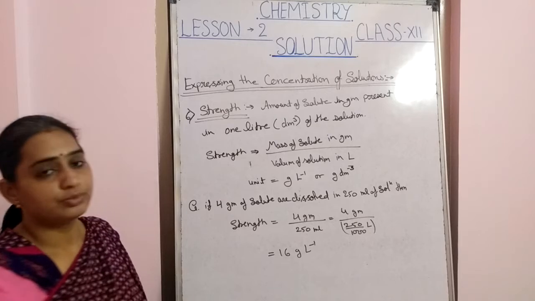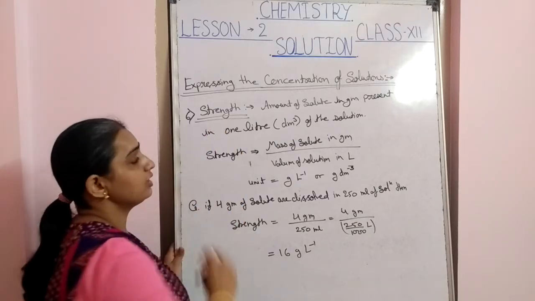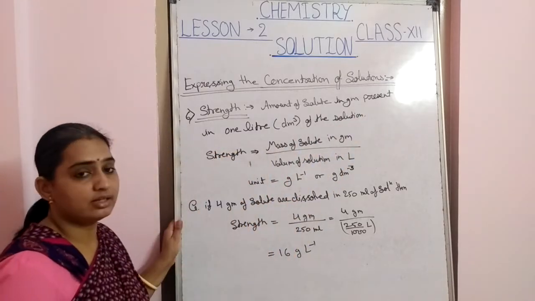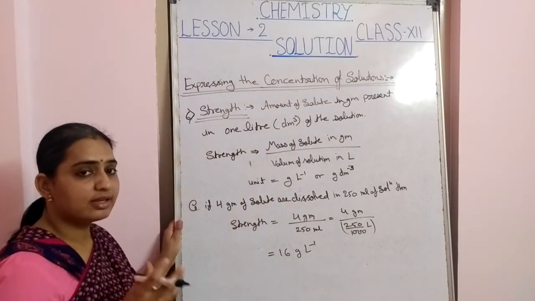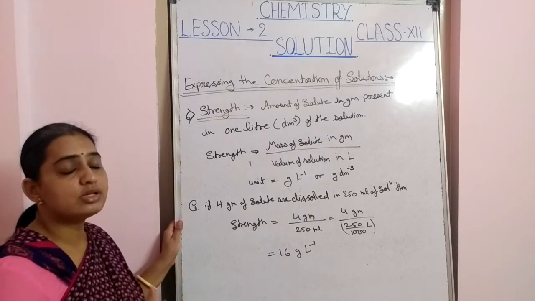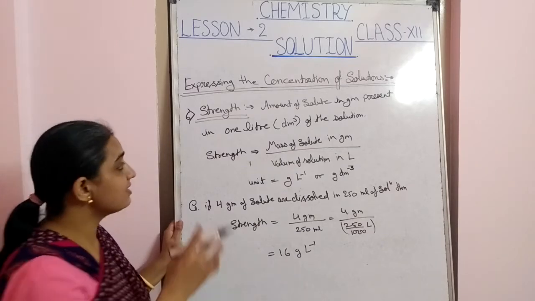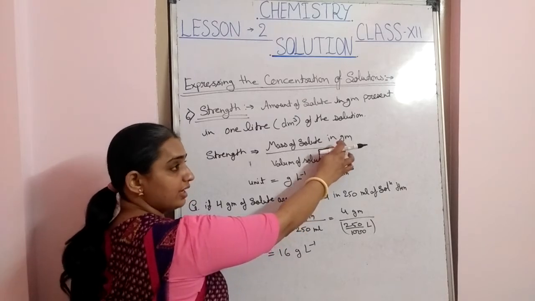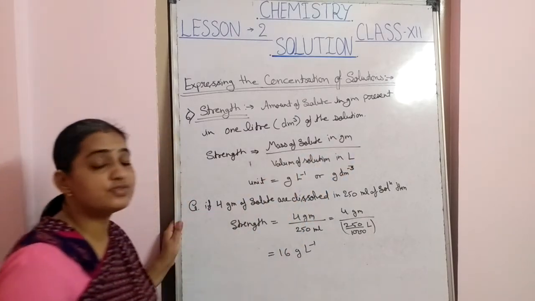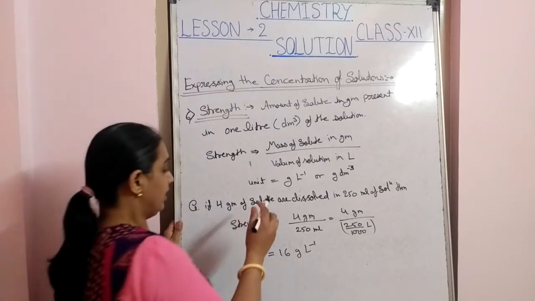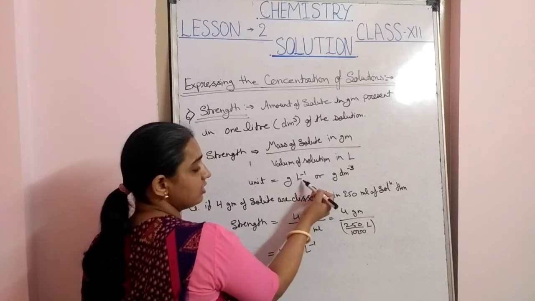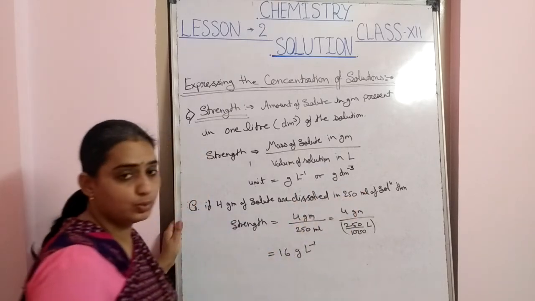Now the next point is the strength. The amount of solute in gram present in 1 liter. यानी 1 लीटर में कितना ग्राम amount solute present है. That is the strength. Strength is mass of solute in grams, जो भी solute होगा in grams में होगा, upon the volume of solution in liter. Now the unit is gram upon liter. It means that gram liter inverse may be the gram decimeter cube inverse.